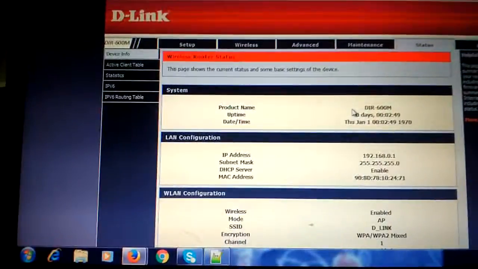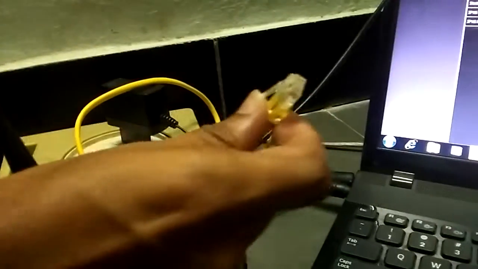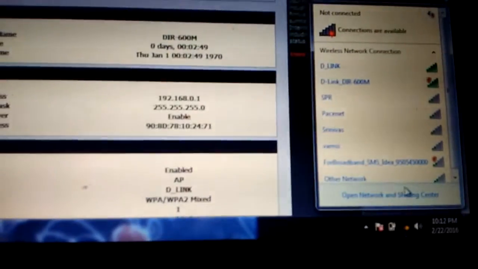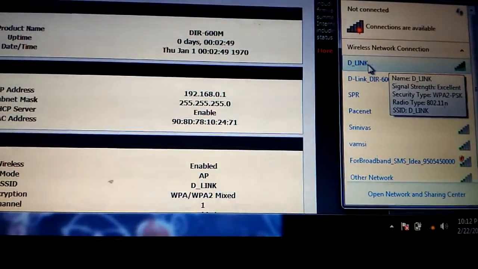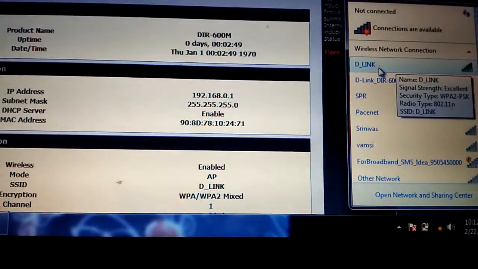Now I am going to disconnect this yellow cable from my PC and go to the Wi-Fi connections. Here you can see my D-Link is available.